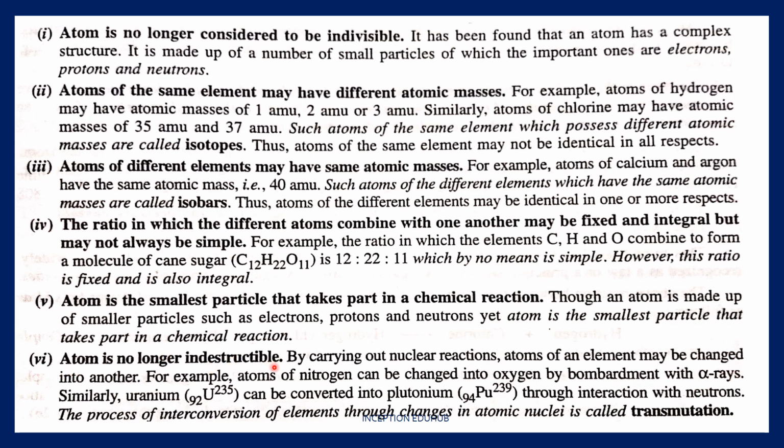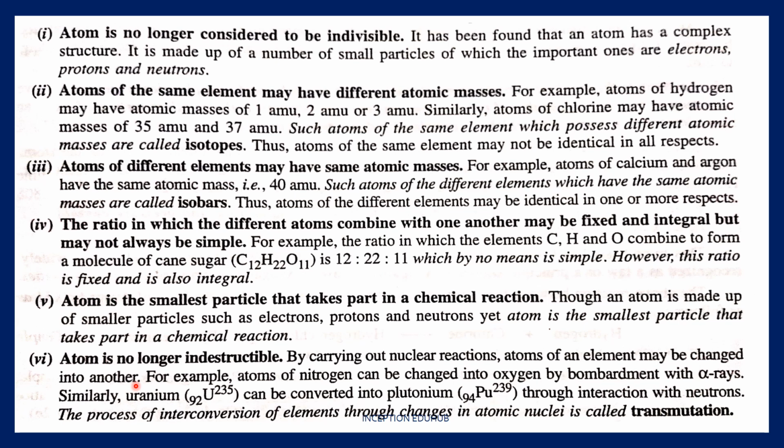His last point in Dalton's atomic theory was that an atom can neither be created nor be destroyed. We can destroy an atom and we can convert it from one form to another by carrying out nuclear reactions. So an atom of an element can be changed into another, and I am sure you have heard about it in nuclear fission and fusion reactions.